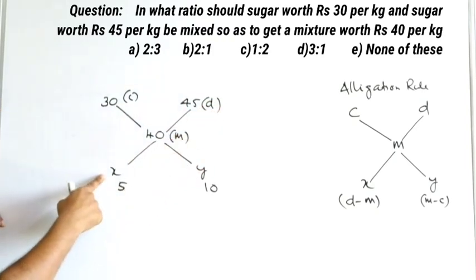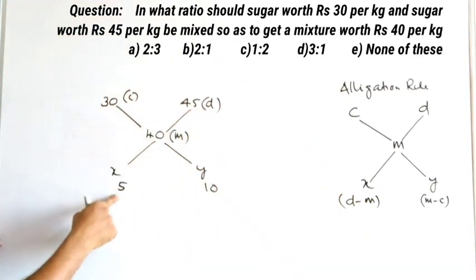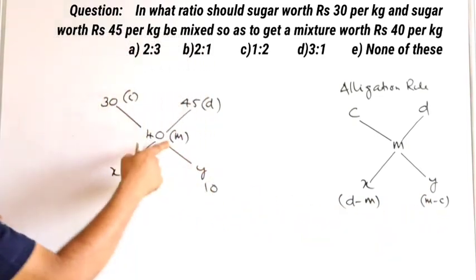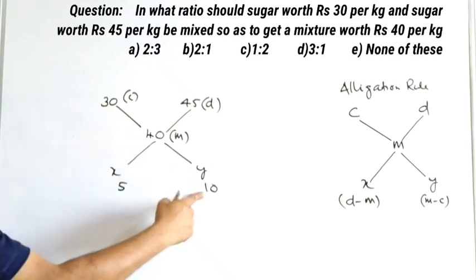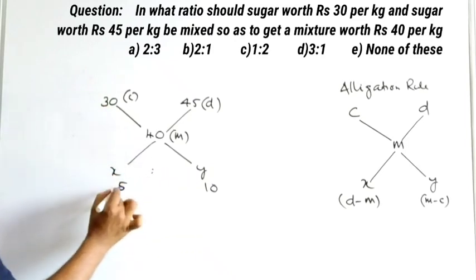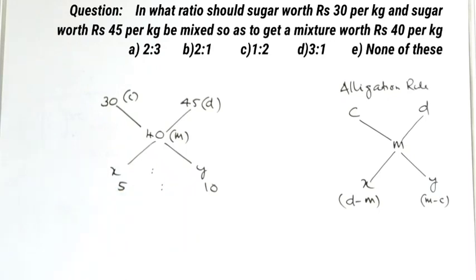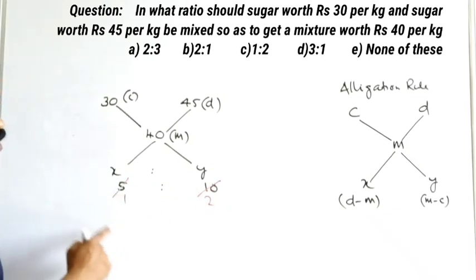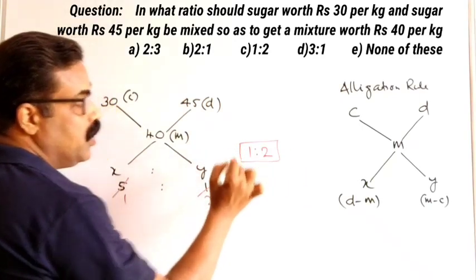So x is equal to what? X is equal to d minus m, 45 minus 40. What is the y value? Y is m minus c, so 40 minus 30, which is equal to 10. So x is to y will be equal to 5 is to 10. We can cancel with 5 and simplify the ratio: here it is 1 time, here it is 2 times, cancelling with 5. So what is the required ratio? The required ratio is 1 is to 2.